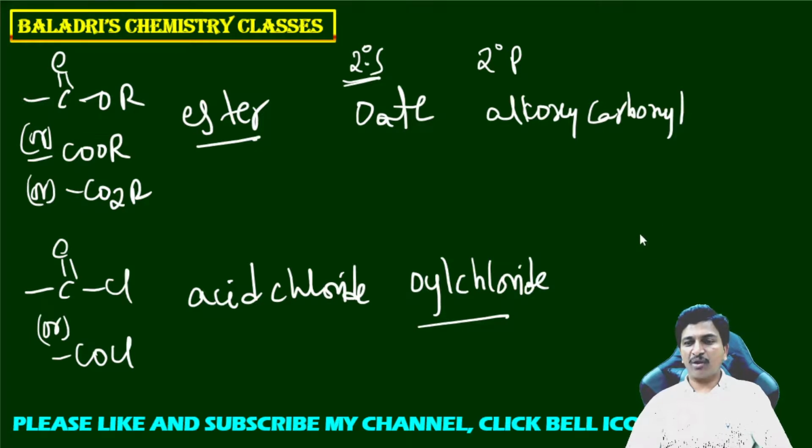If it is a prefix, we have to write halocarbonyl, or generally chlorocarbonyl. Apart from chlorine, bromine and iodine also will be there, so we can generally write halocarbonyl. Now I am saying it is chlorocarbonyl. Prefix name is chlorocarbonyl and suffix name is oyl chloride for the acid chloride functional group.